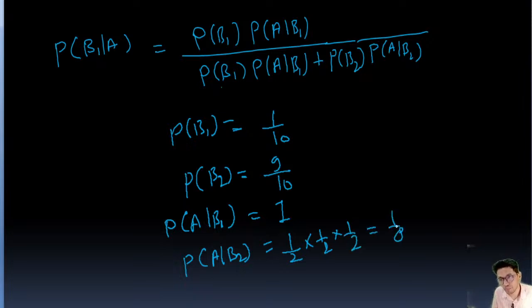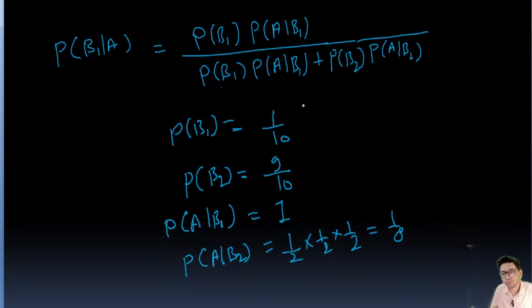P(A|B2) is the probability of getting heads from the fair coin. Getting head is 1 by 2 probability, and getting tail is 1 by 2. Because it is tossed 3 times, it is 1 by 2 into 1 by 2 into 1 by 2.